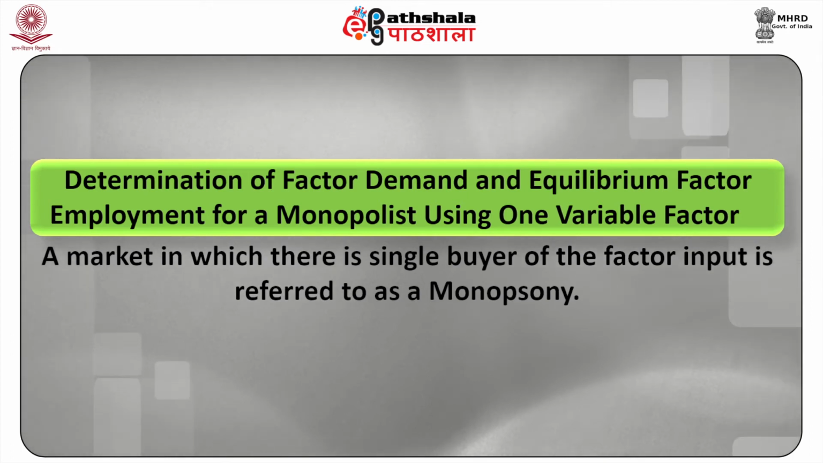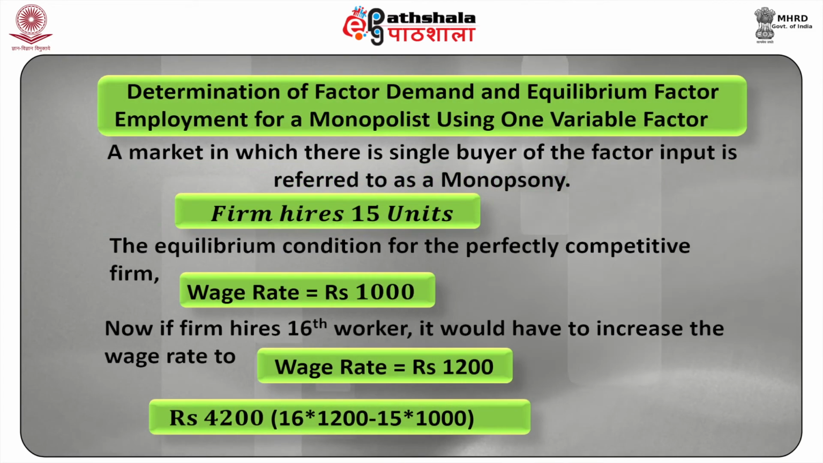For instance, consider a firm that is the sole recruiter of a specialized kind of labor. Further, assume that the firm hires 15 units of labor at a wage rate of rupees 1,000. If the firm now wants to hire another worker, it would have to increase the wage rate to rupees 1,200. Thus, the cost of hiring the 16th worker would not simply be 1,200 rupees, but would in fact be 4,200 rupees, which is equal to 16 × 1,200 minus 15 × 1,000.